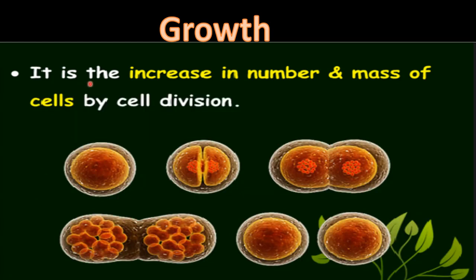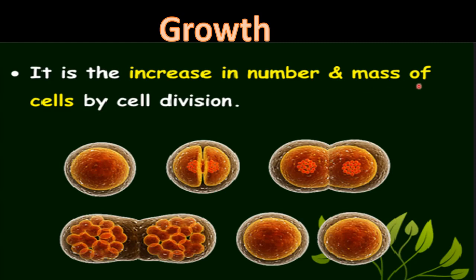Growth is the increase in number and mass of cells. So here the number of cells increases and the mass of the cell also increases. How does the number of cells increase? When the cell divides, right? Here you can see this is one cell and it is dividing into two cells. So the number of cells will increase by the division of cells.